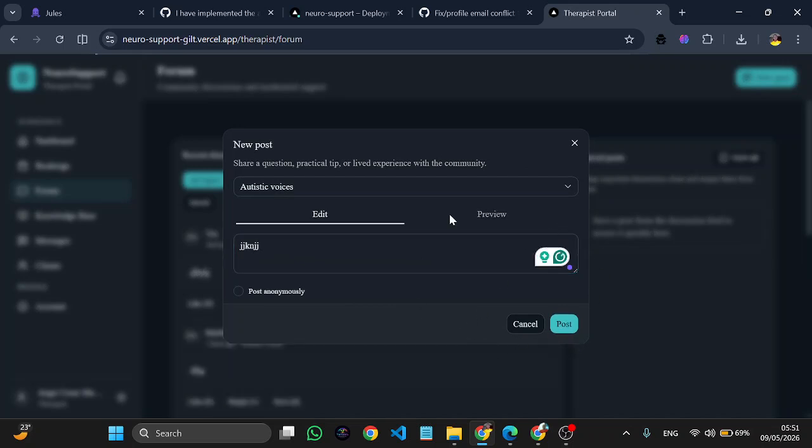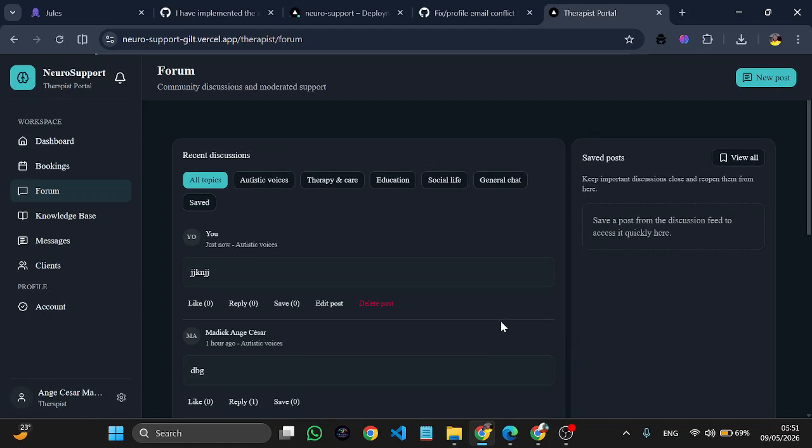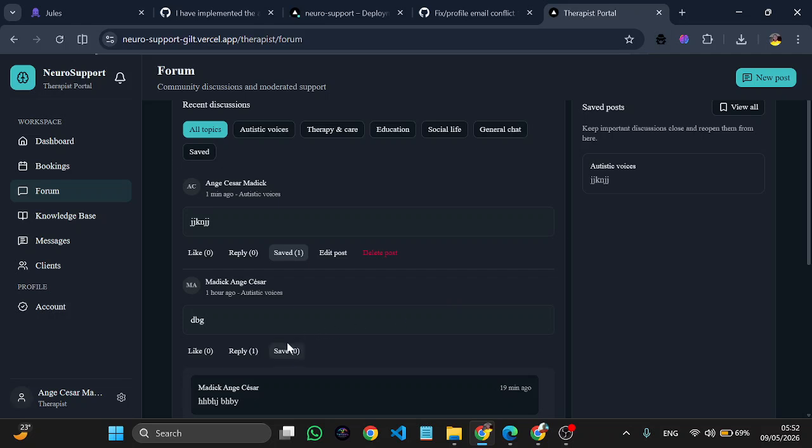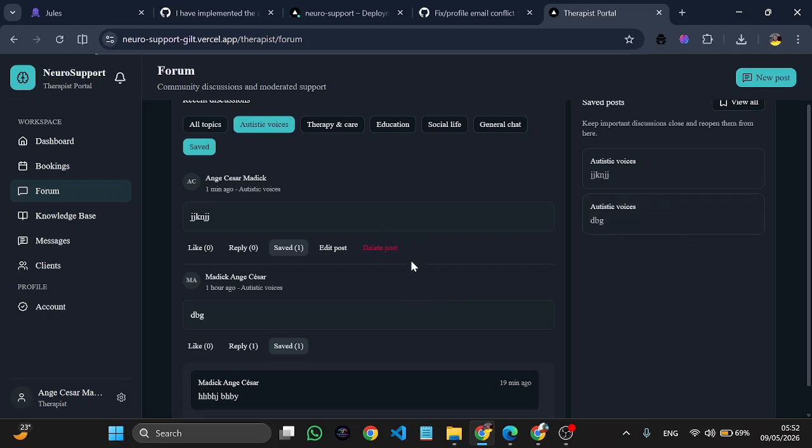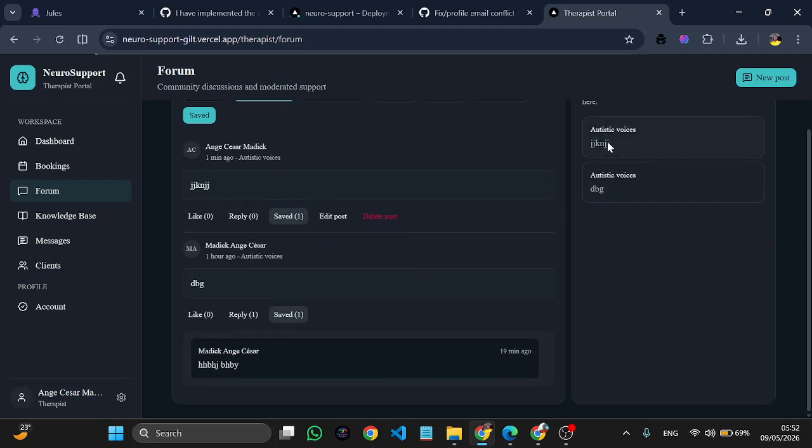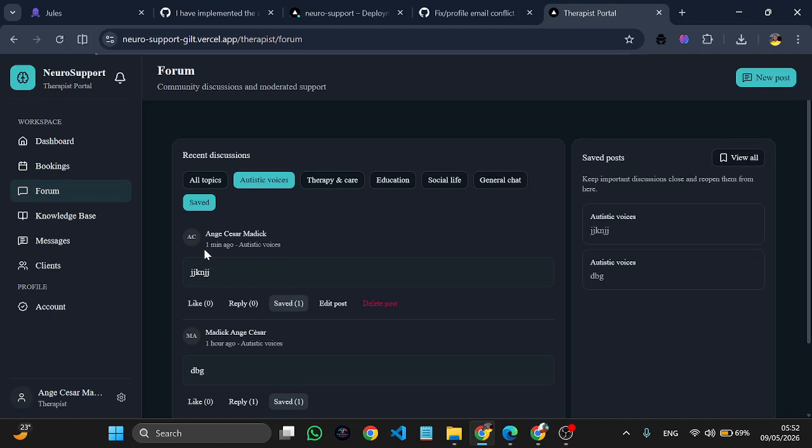We post with the same procedure as the other one. So if I save it, you see that it directly appeared here. I can save more. It appears here, but if I directly want to see the saved, I can just press any one of those. So the save is not very vital.